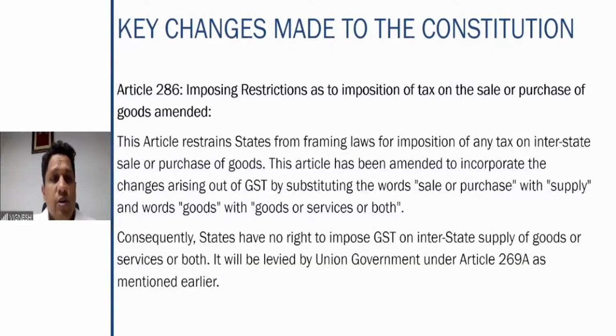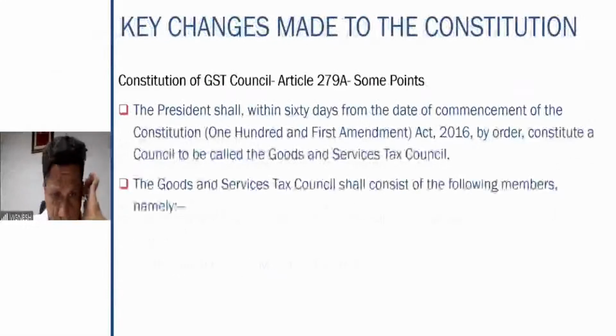This article has been amended to incorporate the changes arising in GST by substituting the words sale or purchase with supply and the word goods with goods or services or both. So therefore, in this particular situation, states will not have the right to levy the tax on interstate supply of goods or services. The power for levying the GST on interstate supply of goods or services is totally given to the union government under Article 269A.